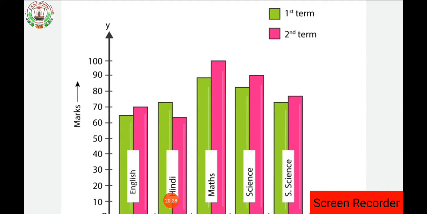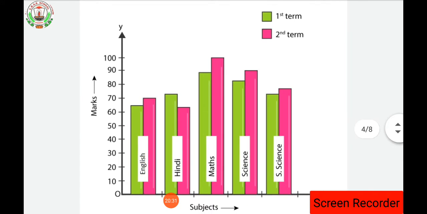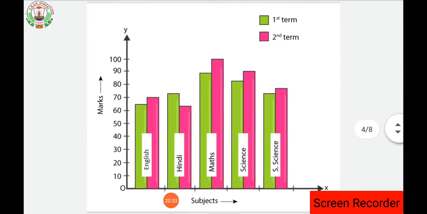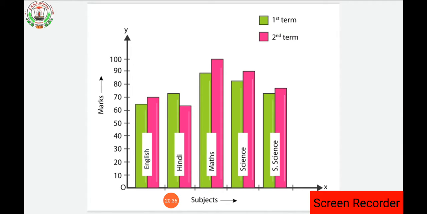As I told you, here two terms are given, the first term and the second term, isn't it? First term and second term. So the graph is here. Wherever the green bar is there, that is the marks for the first midterm, and wherever the pink bar is there, that is the marks for the second midterm. This is the scale. Okay, the scale is marks. So marks are on the y-axis and subjects are mentioned on the x-axis. So you have to look and draw the graph.